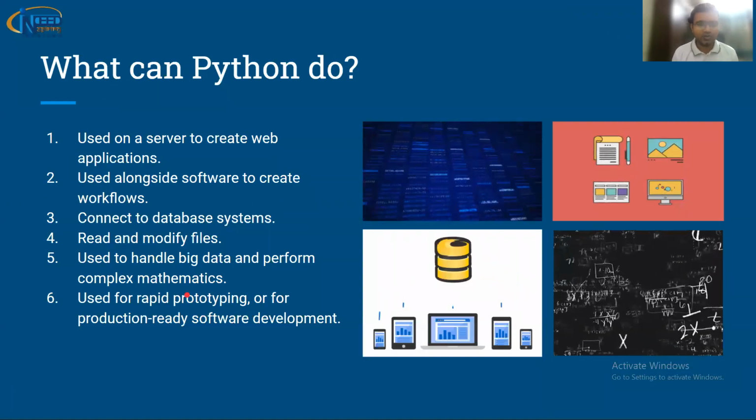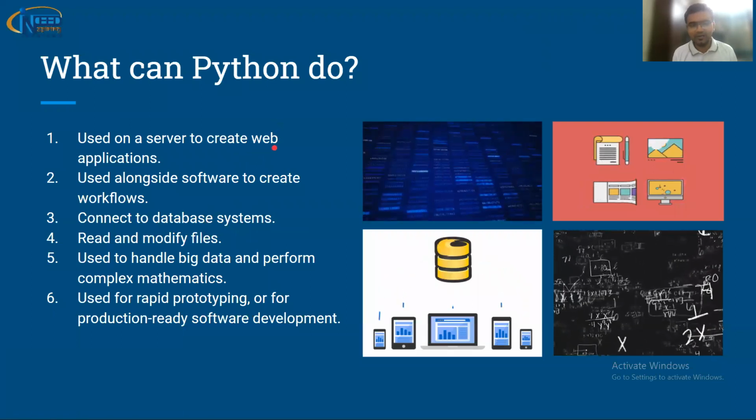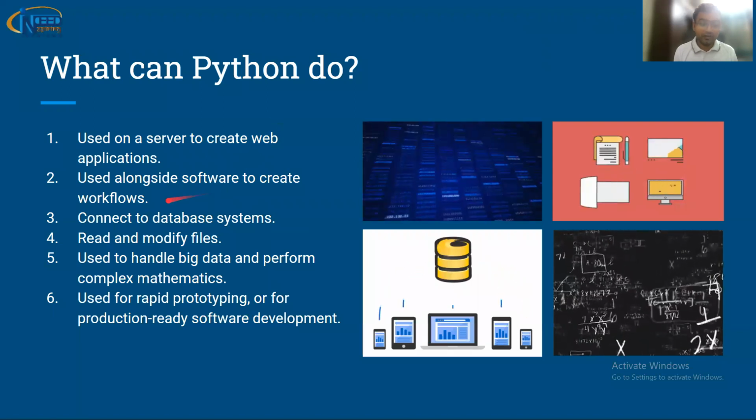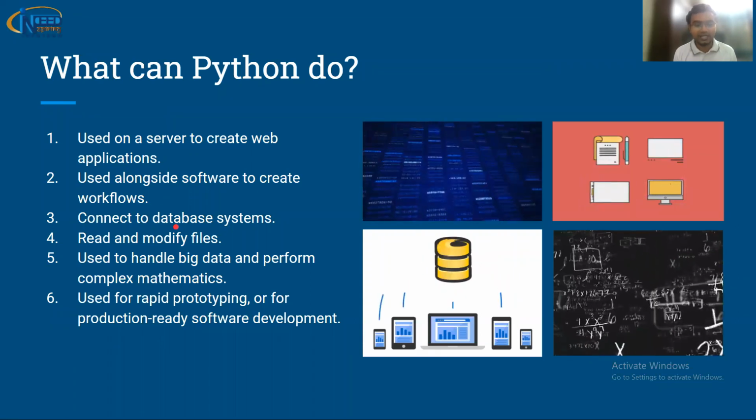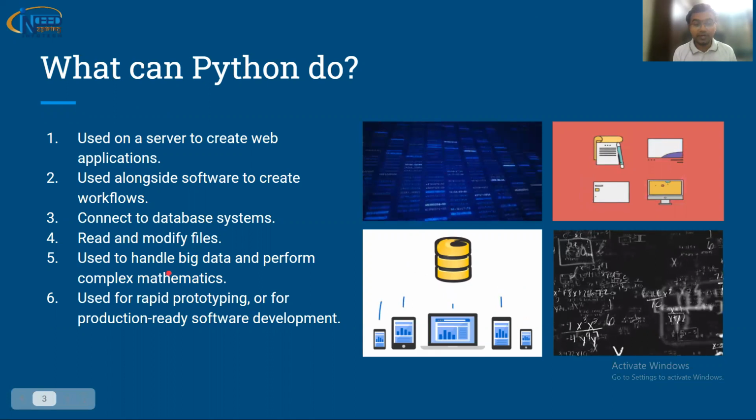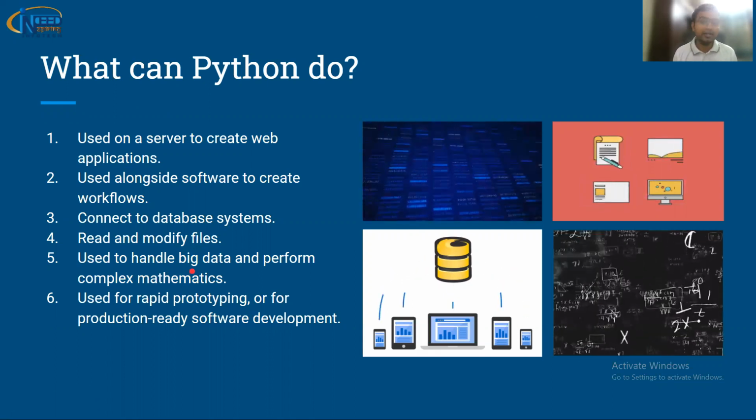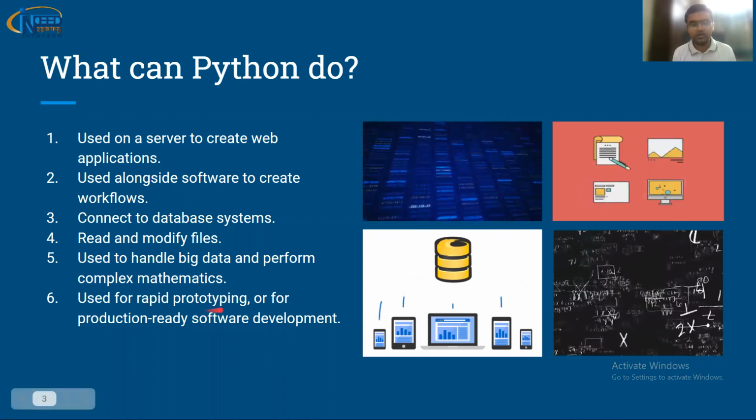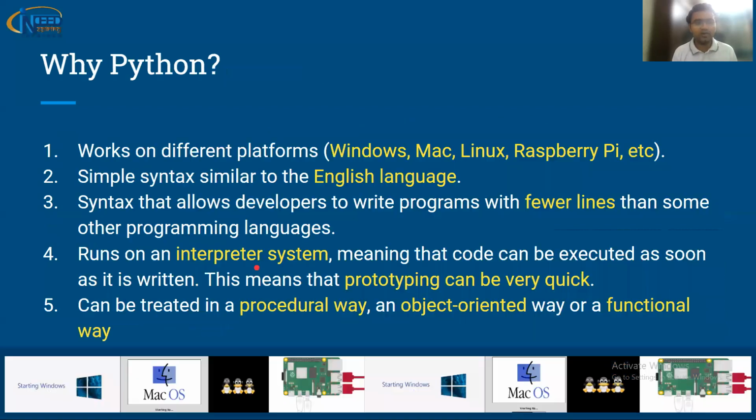What can Python do? Python can do a lot of things. Let's have a look at that. It can help us to create web applications. It can help us to create software workflows. It can connect to a database to fetch, store and modify the data. It can read and modify files from the file system. It can handle big data and perform complex mathematics. It is also used in AI, machine learning, and computer vision applications. It is also used for rapid prototyping and for production-ready software development. So this is all the use of Python.